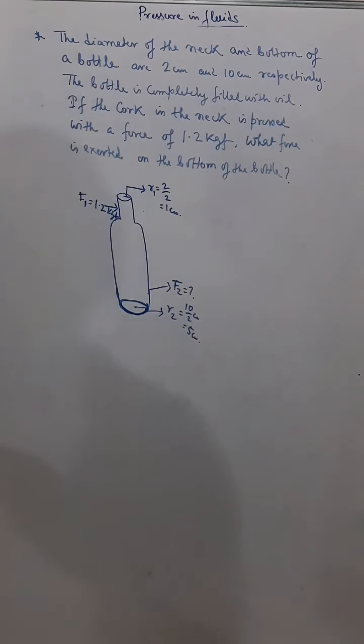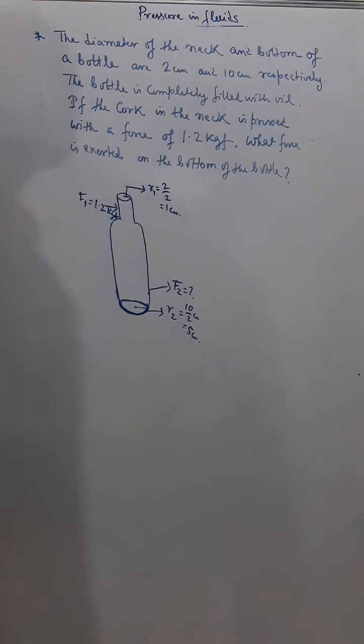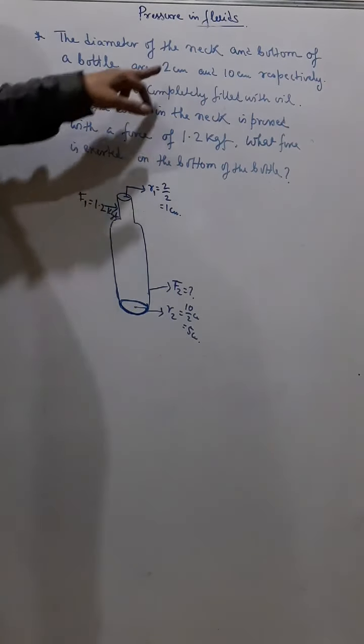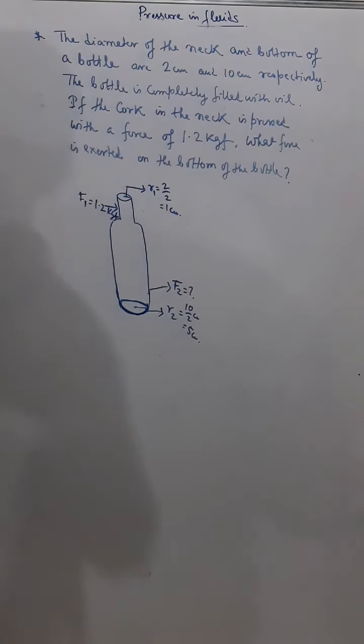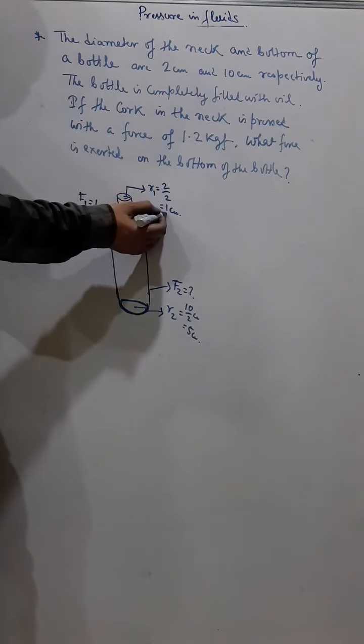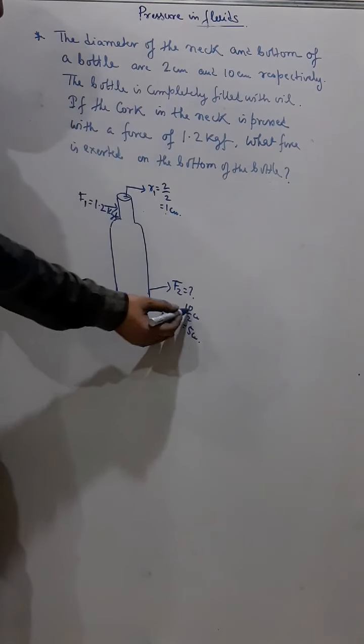Now our sum, which is based on the similar concept that I have explained to you just now. The diameter of the neck and the bottom of a bottle is 2 centimeter and 10 centimeter. Mind that the diameter is given. So that means the radius is 1 for the neck and the radius for the bottom is 5, right?